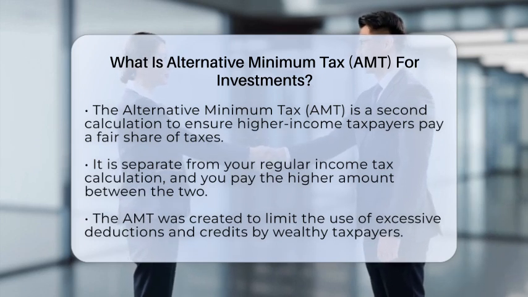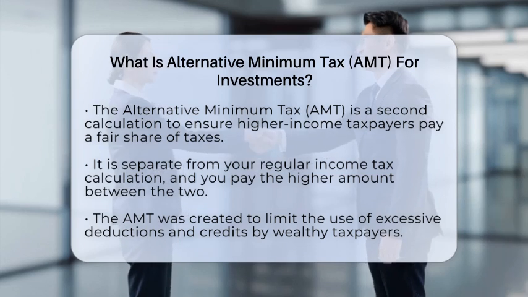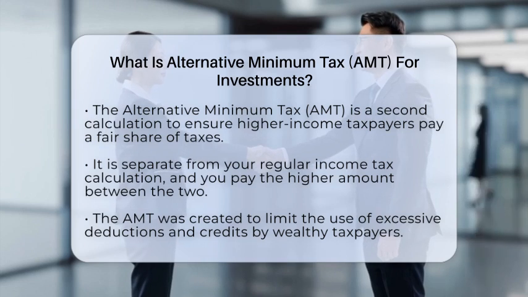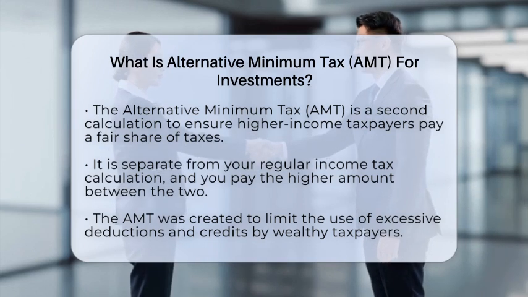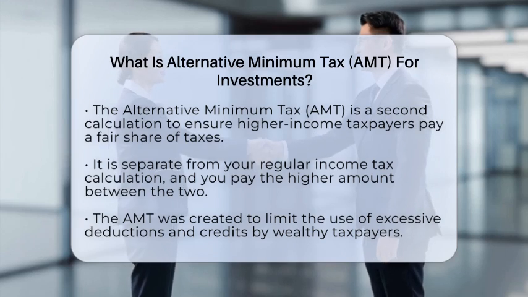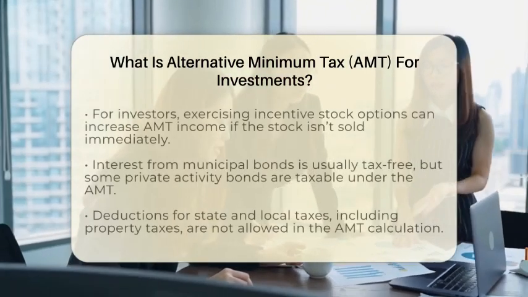The AMT is a separate calculation from your regular income tax. It was created to prevent wealthy taxpayers from using too many deductions or credits to lower their tax bills too much. When you file your taxes, you do two calculations, one under the normal rules and one under the AMT rules. You end up paying whichever amount is higher.